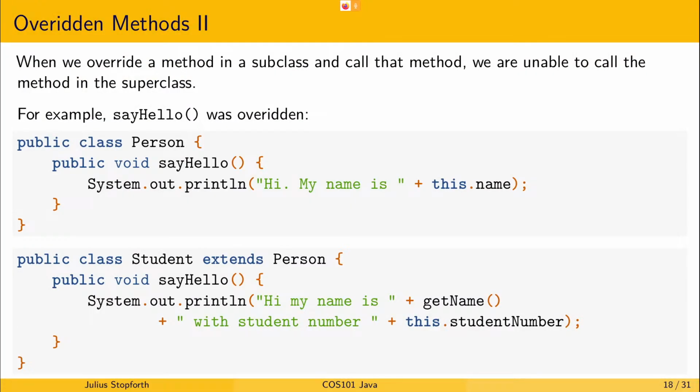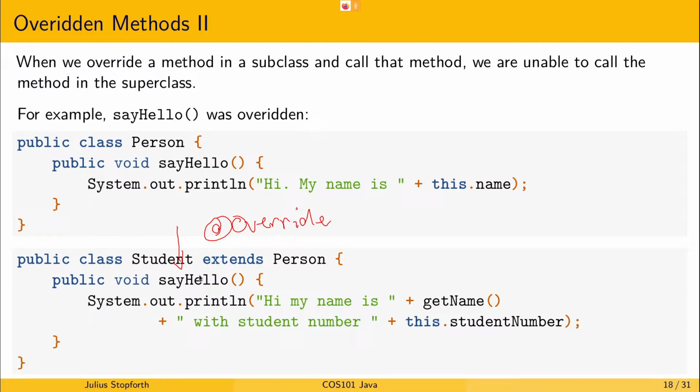All right. So if we override a method in a subclass and call that method, we are unable to call the method in the superclass. So if we have say hello in both student and person, this one has the @override attribute, right?